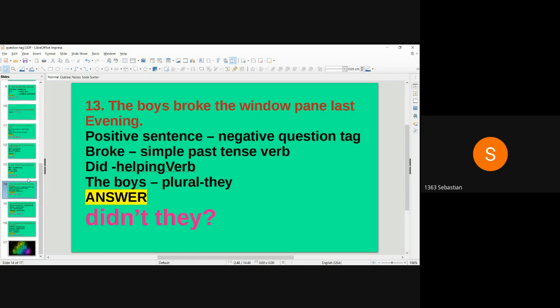The boys broke the window pane last evening. The sentence is positive. So the question tag will be negative. Broke is the verb. It is in simple past tense. So the helping verb will be did. The boys is the subject, plural. So the pronoun will be they. So the answer is didn't they.